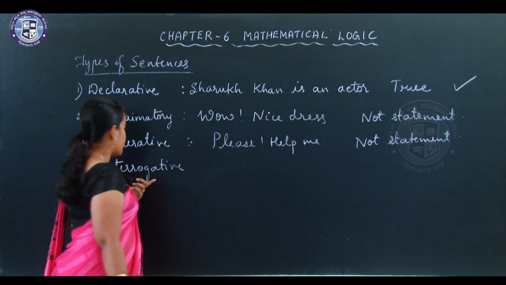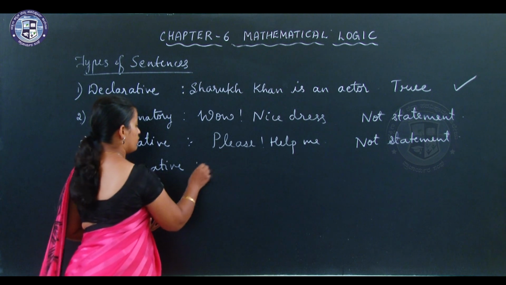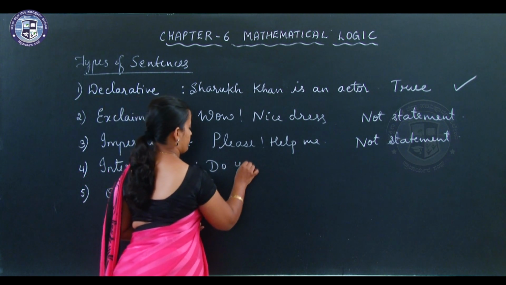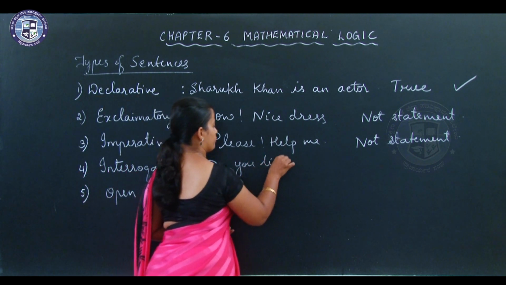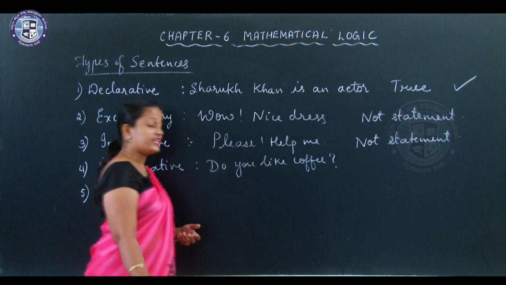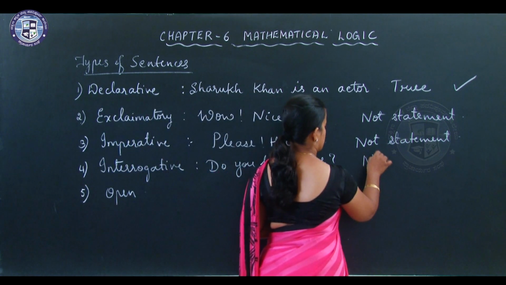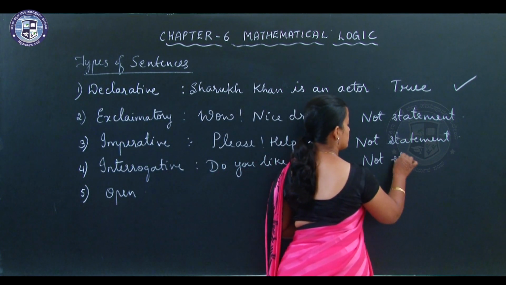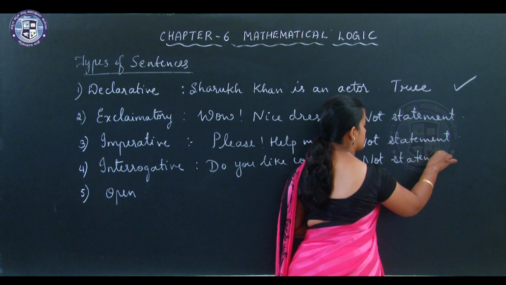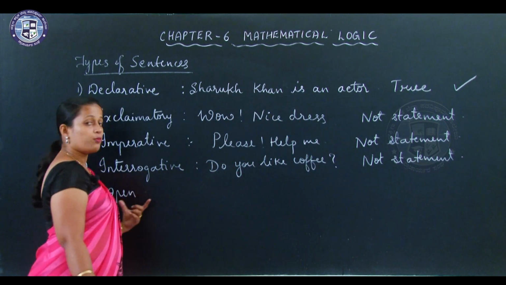Coming to the next type, interrogative. Interrogation means questioning. Do you like coffee? So interrogative sentences are not statements. Coming to the last type, open.